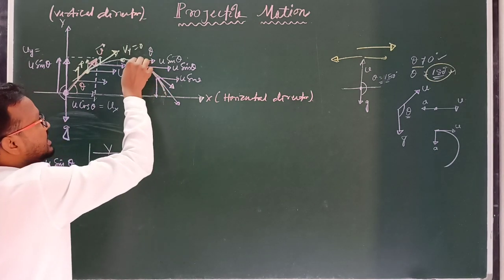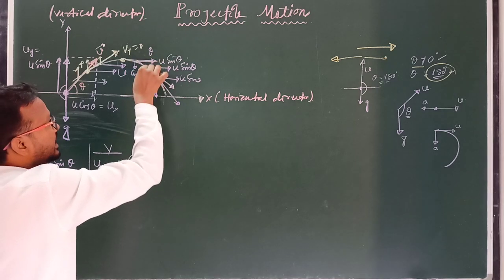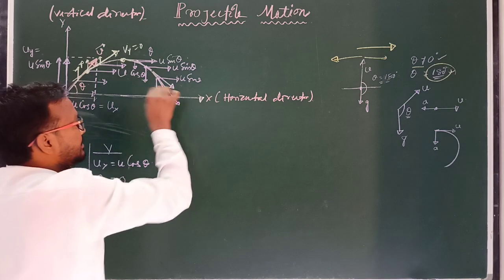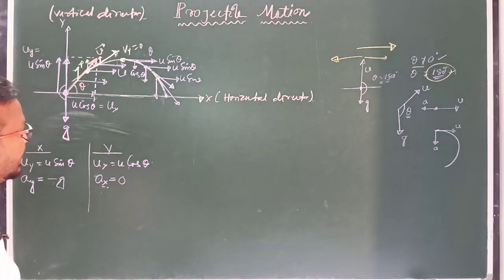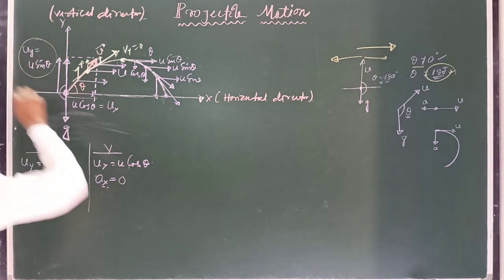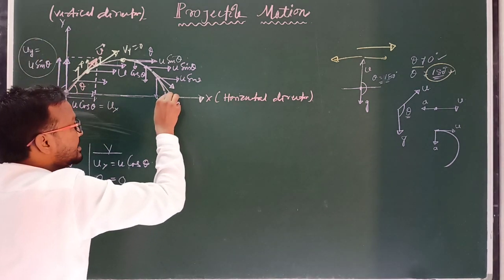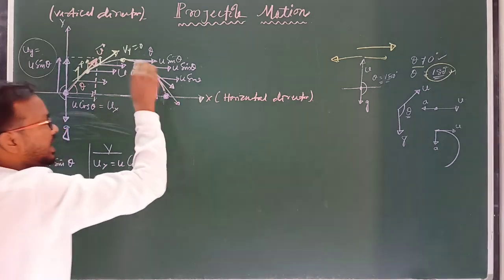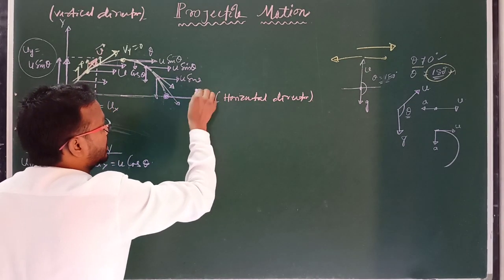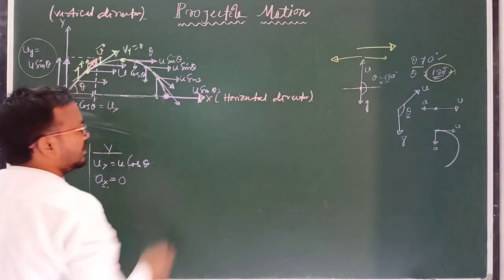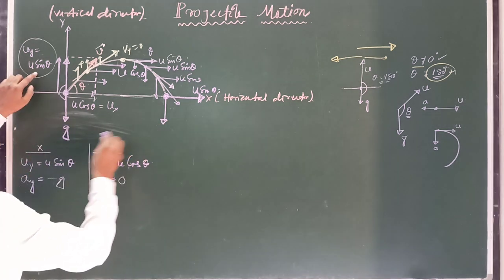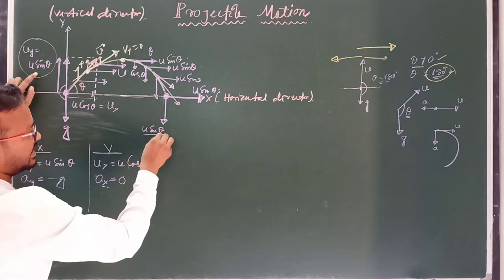Clear? So initially this velocity is small, then increases, then increases again, and before hitting the ground, its velocity will be equal to its initial velocity. So before hitting the ground, this is the horizontal component, again u sin theta, but the vertical component will be equal to u sin theta.